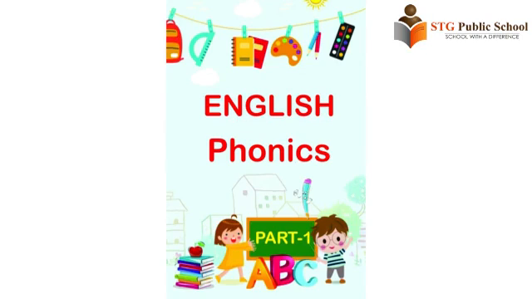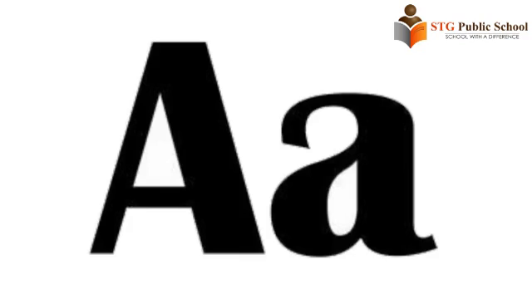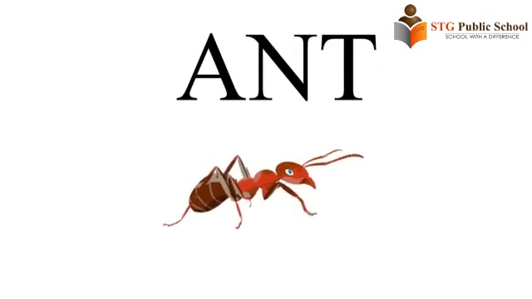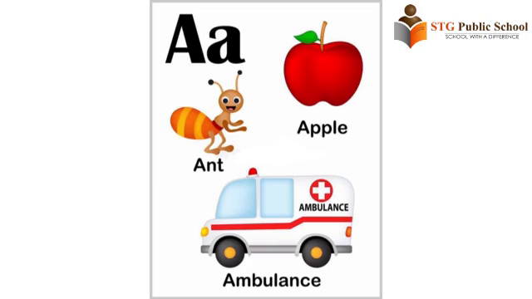Today, let's learn some sounds and letters which we have learned earlier. Come on, let's start. This is letter A. A is for apple, ant, ambulance. The sound of A is A. A says A: apple, ant, ambulance.